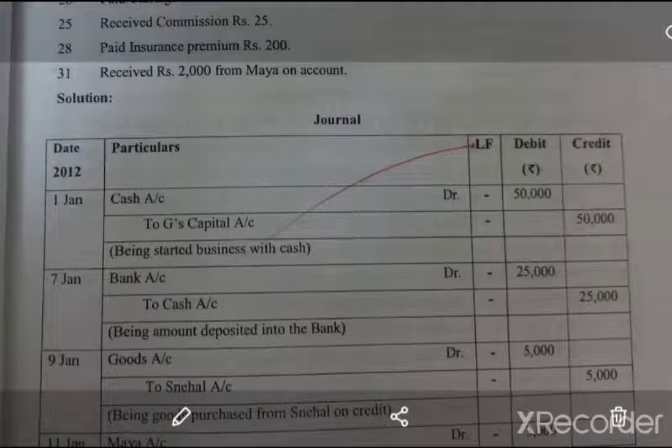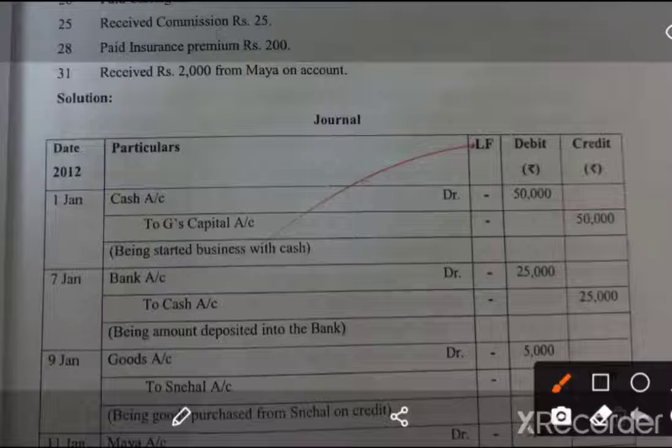At the end of each transaction, make sure that you write a narration and close the entire transaction with a line like this. You can see the date has to be written, then the debit side, then the credit side, then the narration you have to give. After that you close this transaction with a single line.